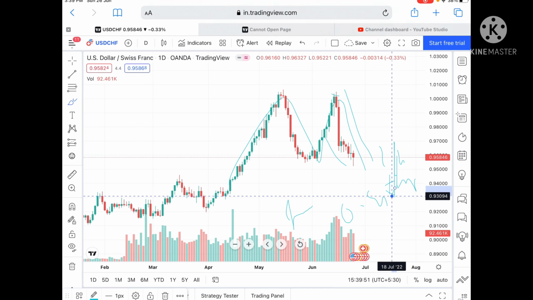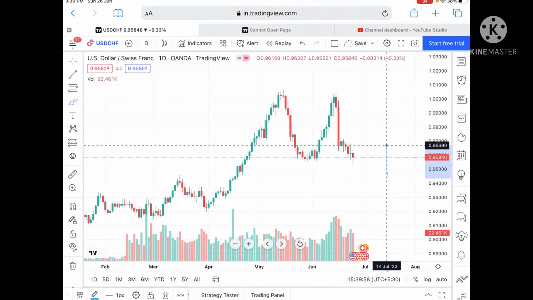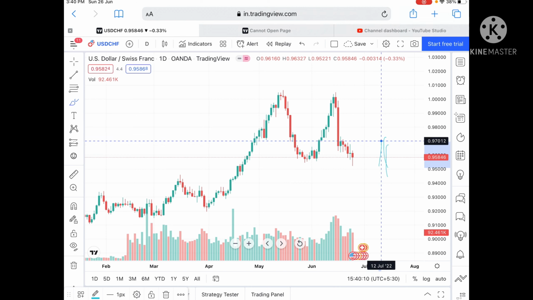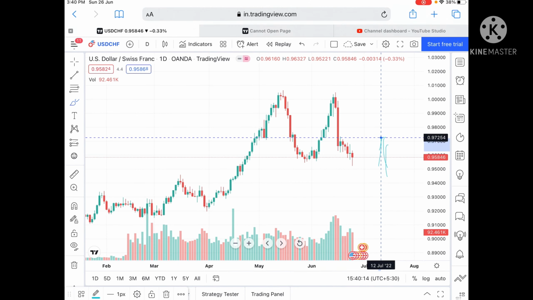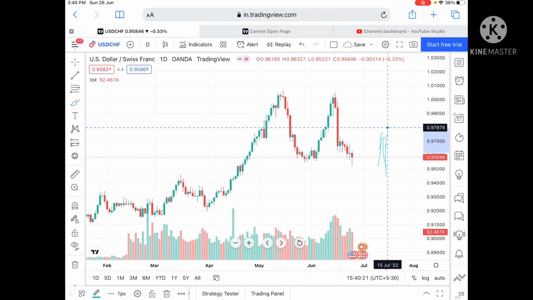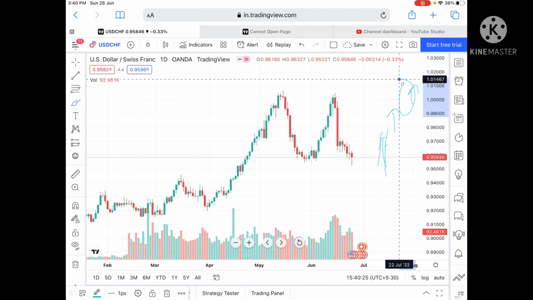But suppose if this level sustains, we can see it can touch a level of 0.96315, and from there go further upside towards a level of 0.97146, and from there touch a level of 0.97307. Once it goes past that level, it can touch 0.97683, and then further upside towards a level of 0.97978, and then further upside for the price of USD CHF.